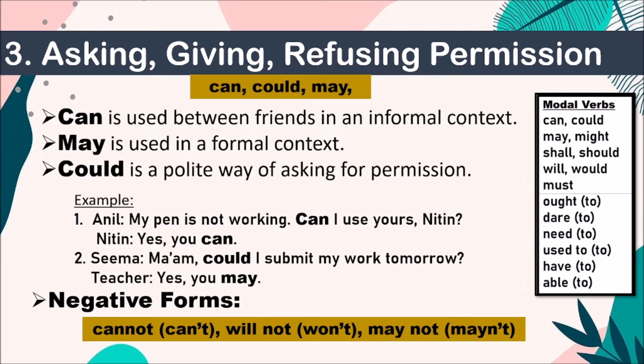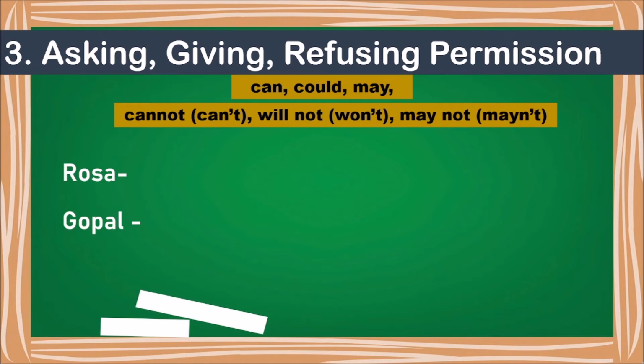Now what are the negative forms? Same words, use it in a negative. Cannot. Okay, cannot. The abbreviation over there is can't. Okay, then when you will not, won't, may not, mayn't. Now these are the words which can come in negative forms also. Okay, same thing but in negative forms. Next, so let's see, you have the words in front of you. Okay, asking, giving, refusing permission. Permission means मांग रहे हैं तुम कुछ तो.